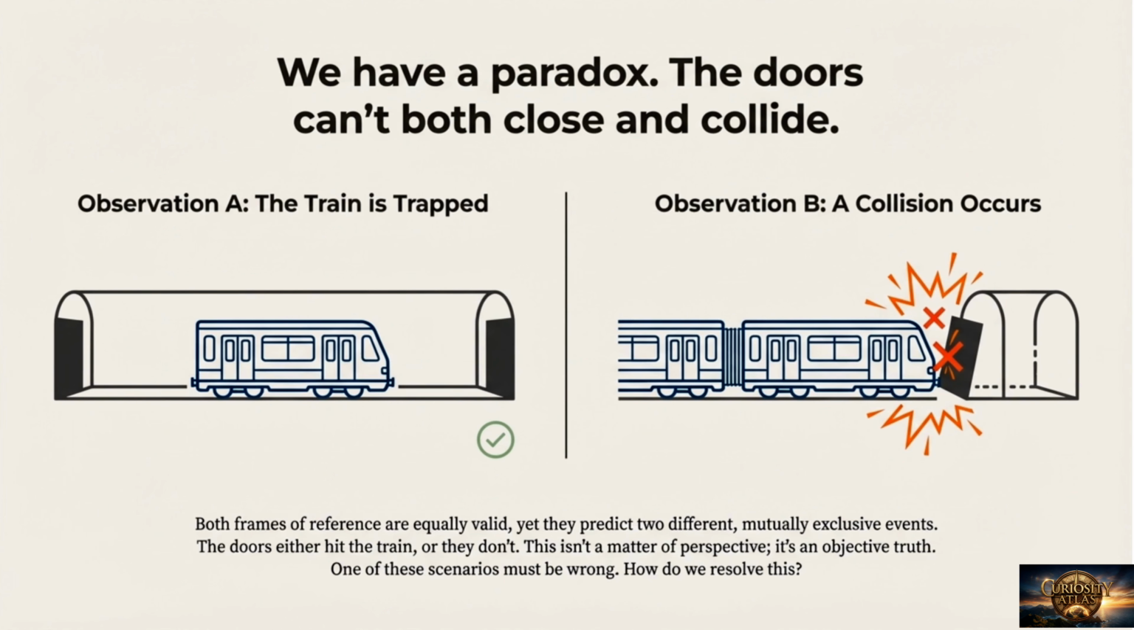Both frames of reference are equally valid, yet they predict two different, mutually exclusive events. The train is either trapped, or a collision occurs. One of these scenarios must be wrong. How do we resolve this?